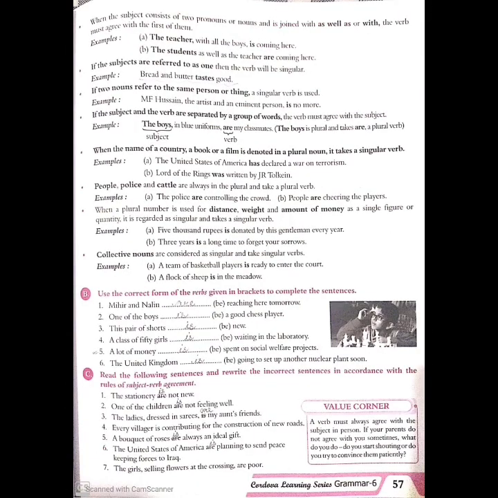Then the next page, when the subject consists of two pronouns or nouns and is joined with as well as or with, then the verb must agree with the first of them. So whenever you see that in the subject there are two pronouns or nouns, and then it is joined with the words as well as or with, then the verb has to match with the first one which you have used.